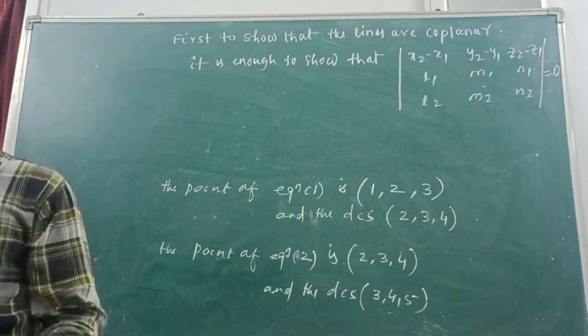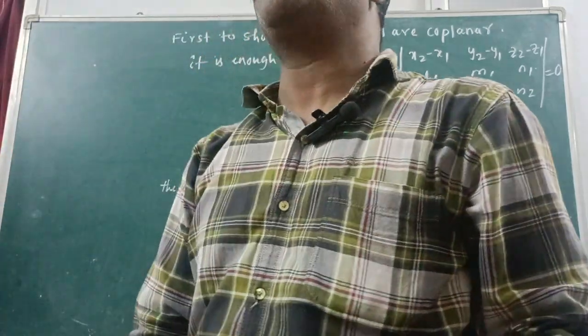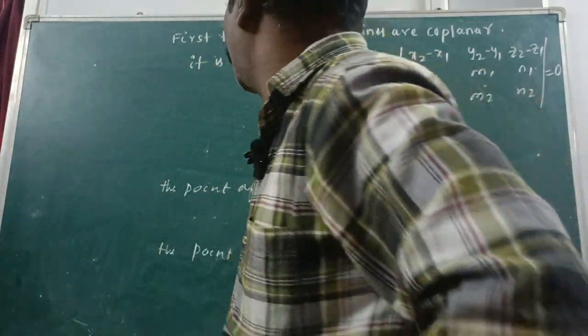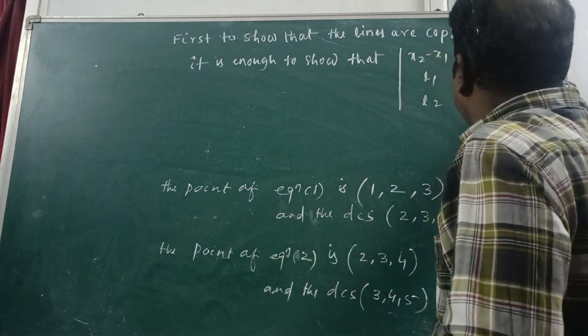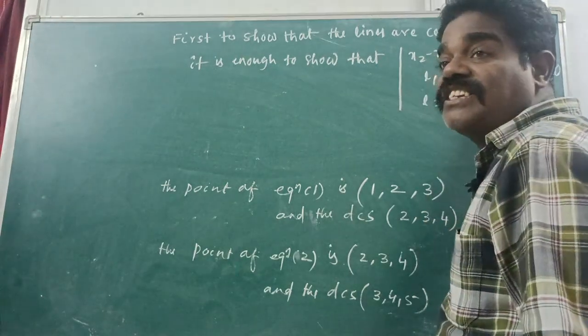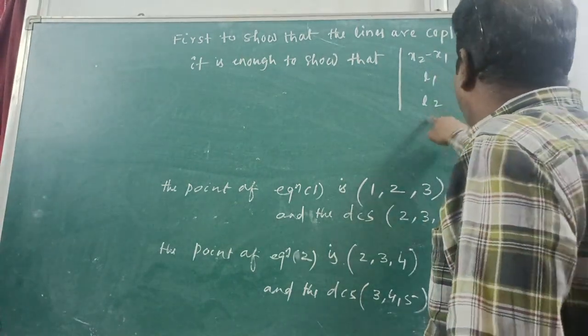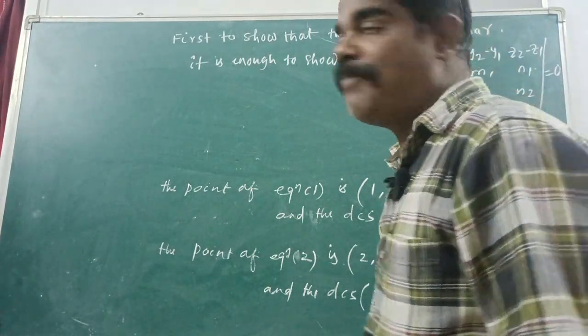If you are getting 0, we have to say that the two lines are coplanar. Understand? Okay, see here. We know the x1, x2 values, y2, y1 values, z2, z1 values. Right? And L1, M1, N1 are the DCs of equation 1. L2, M2, N2 are the DCs of equation 2. Okay? Fine.